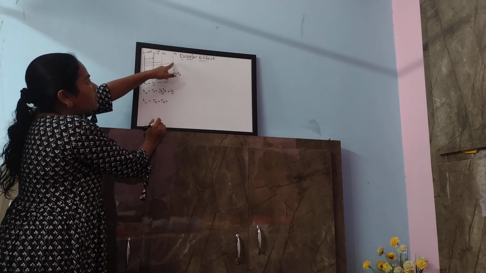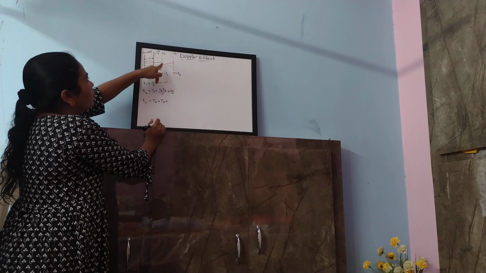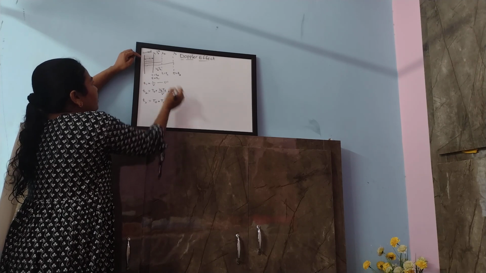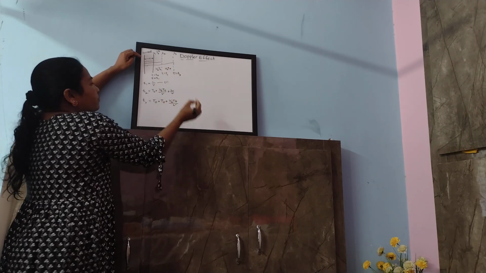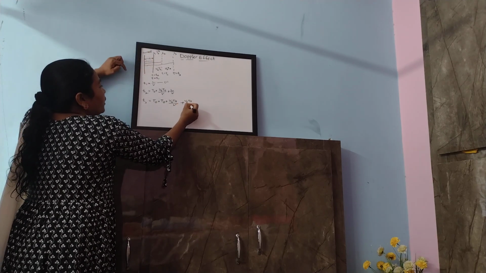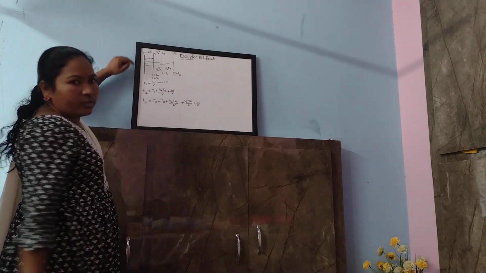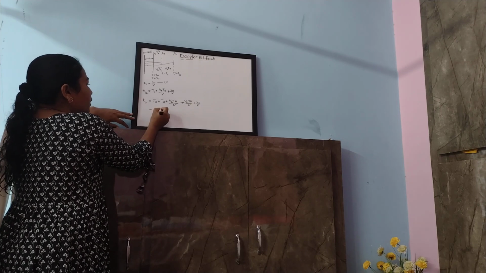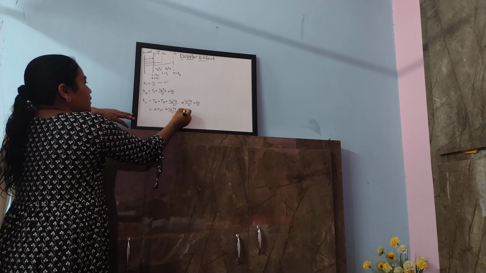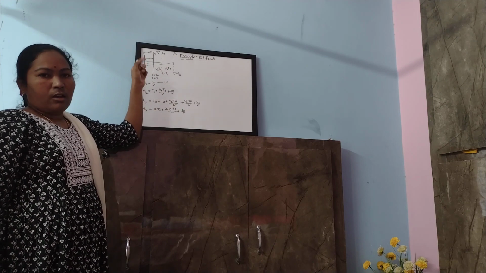Again, this third crest travels from S3 to O. So S3 to S2 is Vs T0 by V, and again S2 to S1 is Vs T0 by V, plus S1 to observer, L by V. From this we can write 2 T0 plus 2 Vs T0 by V plus L by V. This is the time taken for the third crest to reach the observer.